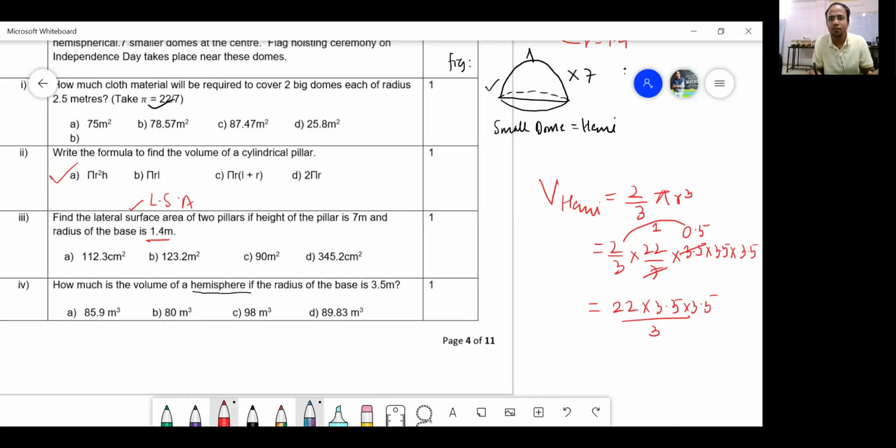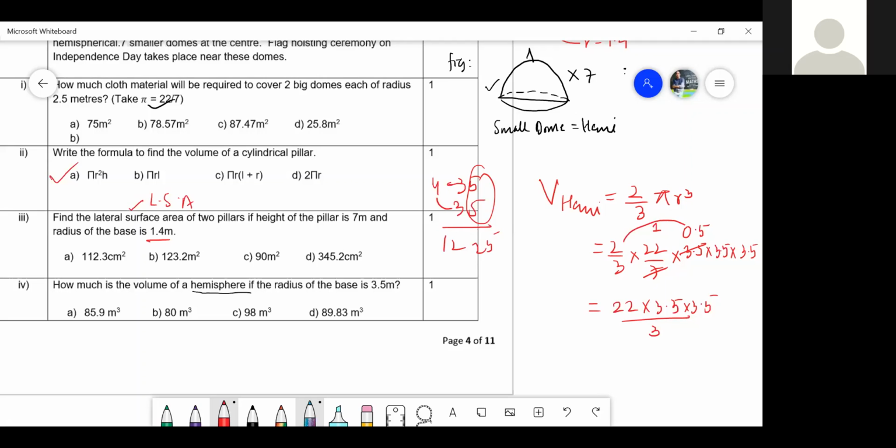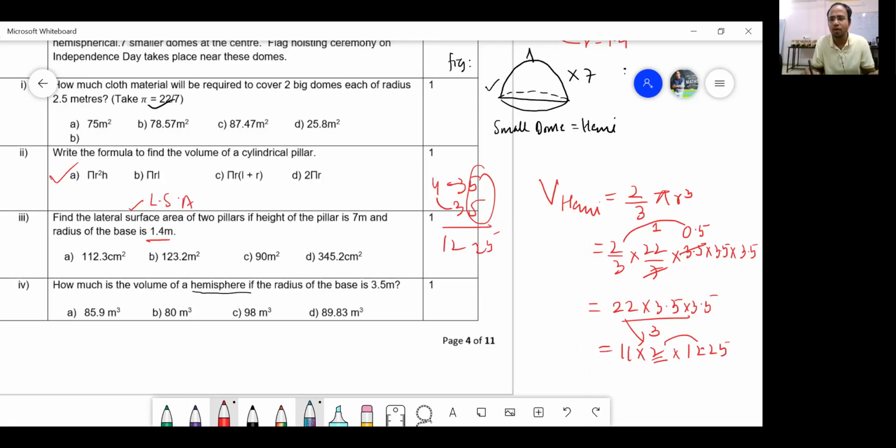Now 3.5 times 3.5, 35, Vedic maths se hum log karke dikhate. 5 5s are 25 and this is 3 plus 1, 4 3s are 12. So this comes out to be 1225. Of course 12.25. Now what is 12.25 ka double? The double has to be 24.5, right? So we have 24.5 multiplied by 11.